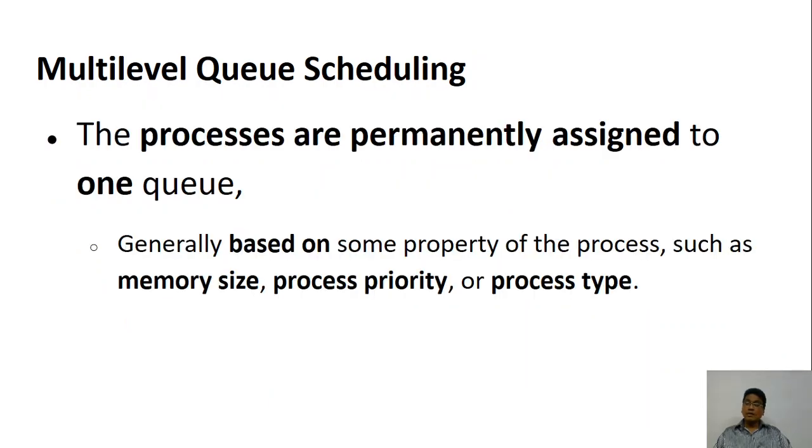Once we prioritize, the processes are permanently assigned to one queue, and it is not possible for us to change the process. So we decide what type of process it is. For example, if we decide that this is a foreground process, we assign that foreground process to a particular queue.